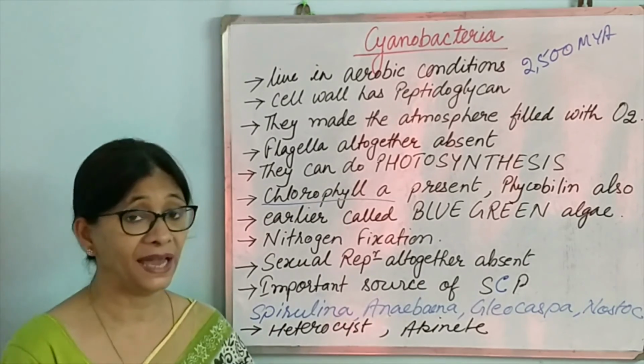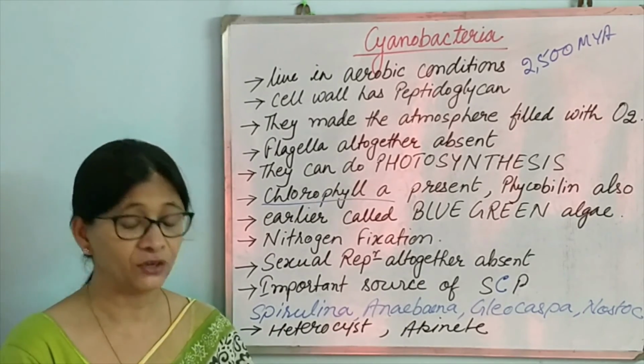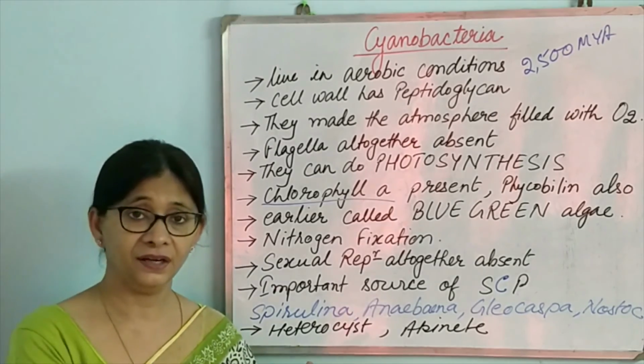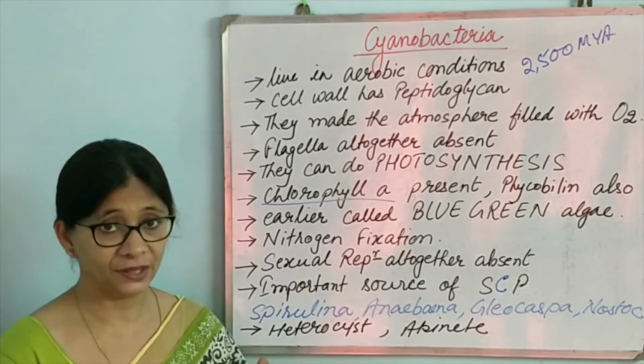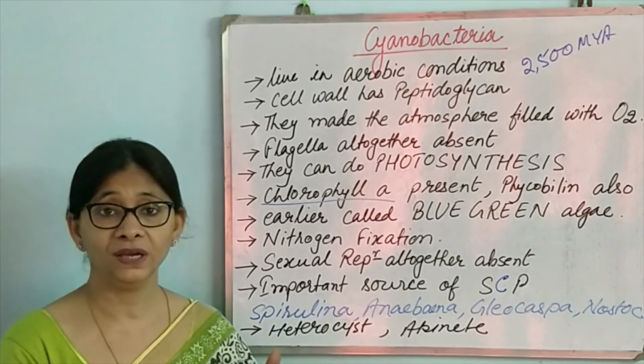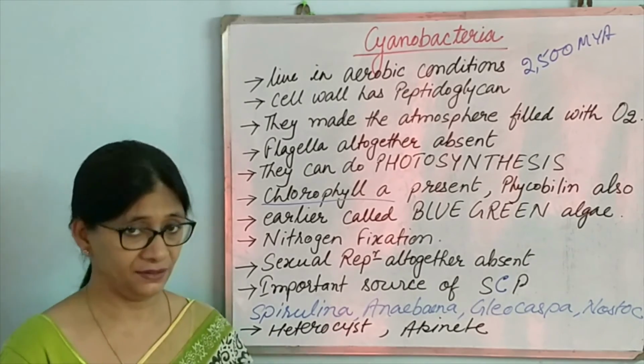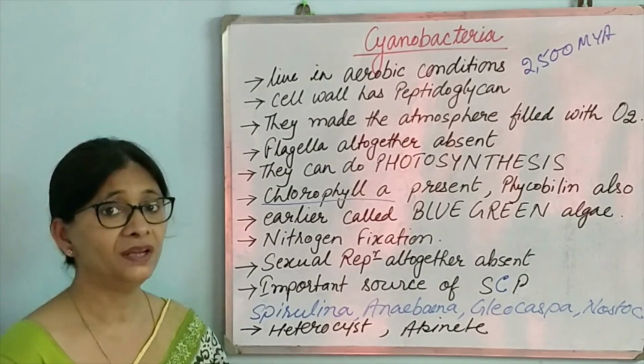They are also found in algae. So a lot of features of cyanobacteria resemble that of bacteria. A lot of features resemble algae also. So they are supposed to be a connecting link between bacteria and algae. So that's it. That is how evolution happens.